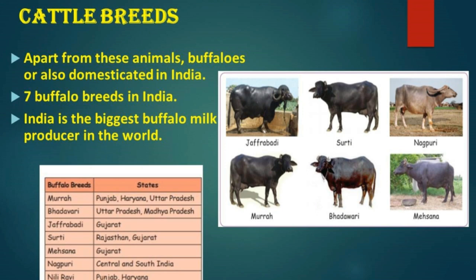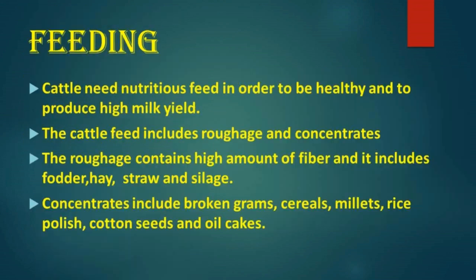Some of the buffalo breeds found in our country are given in the table. Buffalo breeds and states. Murrah, Punjab, Haryana, Uttar Pradesh. Badavari, Uttar Pradesh, Madhya Pradesh. Jafrabadi, Gujarat. Surti, Rajasthan, Gujarat. Mehsana, Gujarat. Nagpuri, Central and South India. Nili Ravi, Punjab, Haryana.